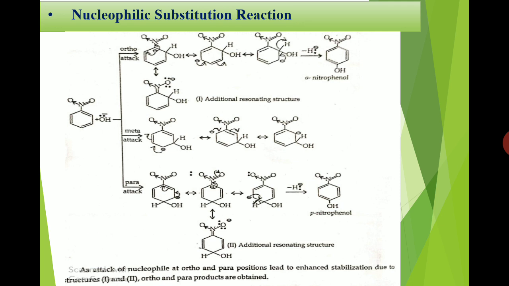But when the nucleophile attacks the meta position, we get only 3 resonating structures.